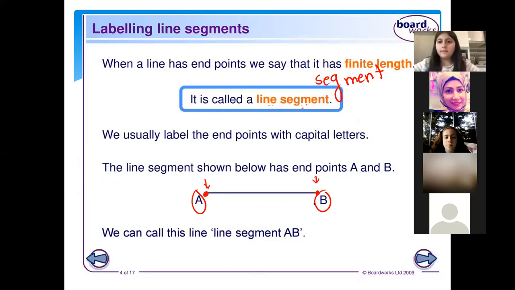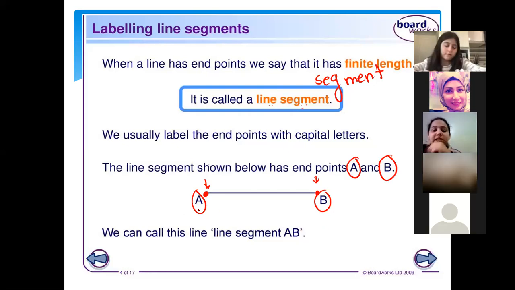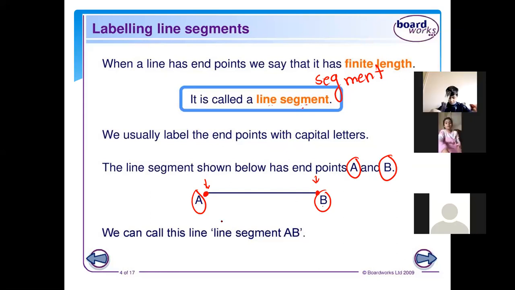Yes. A line segment has endpoints A and B. We write them with capital letters. So we call this line segment AB.